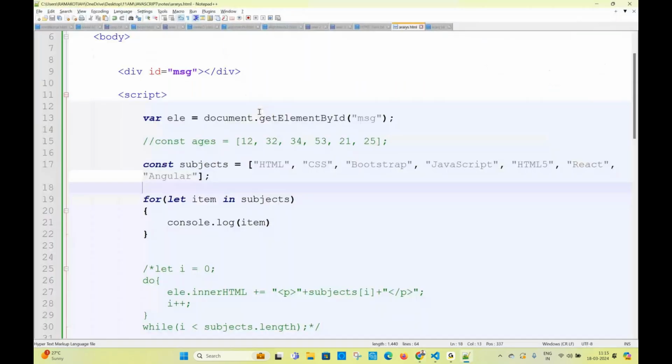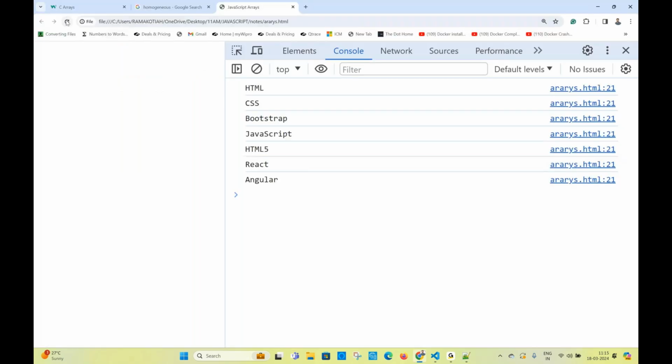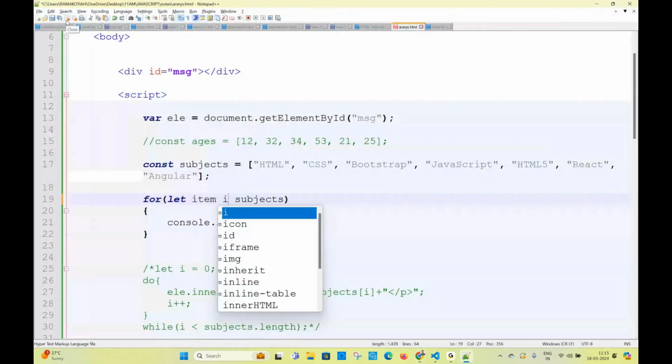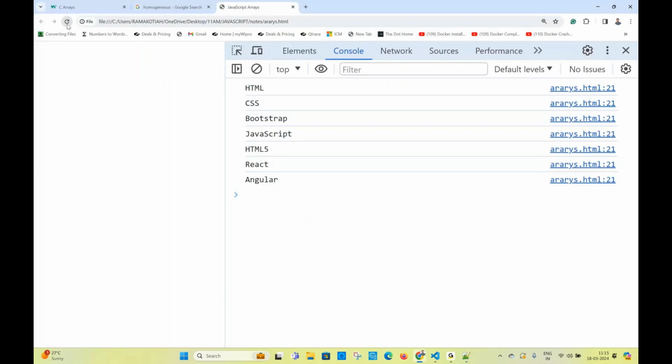No, sir, if you want the value, write for of. I know that, if I write for of I will get the value. But I won't write for of, only for in. If I write for in, what am I getting? Index. No, I don't want index, I need the value.